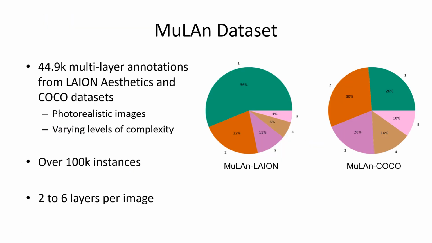With this pipeline, we build the MuLAn dataset, comprising nearly 45,000 multi-layer annotations from COCO and LAION aesthetic datasets, resulting in a wide range of scene types, image styles, resolution, and object categories. Decompositions in our dataset comprise up to 6 layers, yielding over 100,000 instance images.